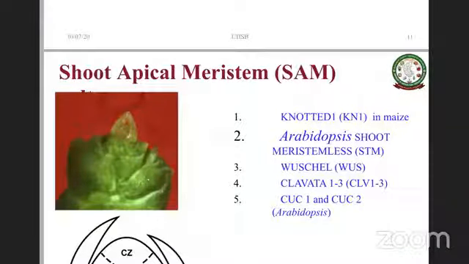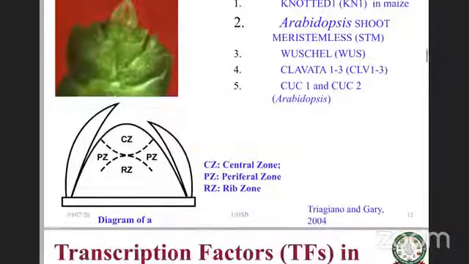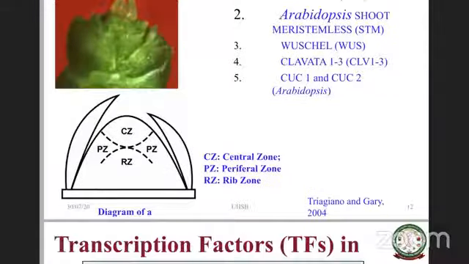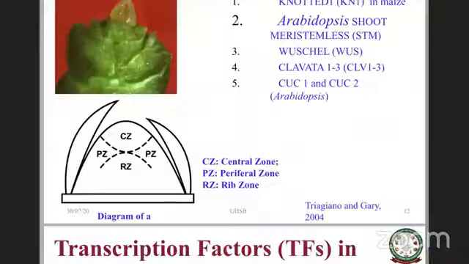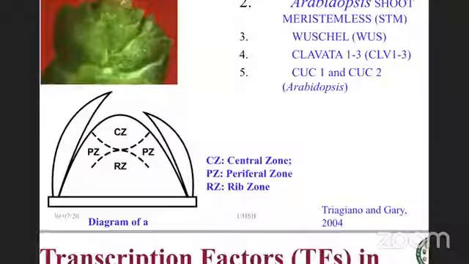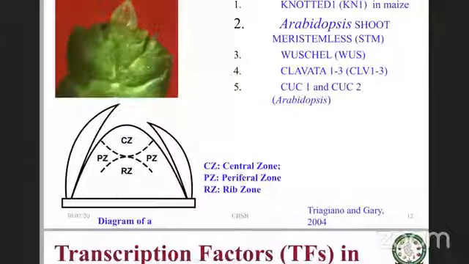If you take a close look at SAM, understanding this is important for micropropagation as well. It has a central zone, and then a rib zone below, exactly opposite to the central zone. Then you have peripheral zones on either side, and next to that, what you see are leaf primordia. These are all leaf primordia, right? So these leaf primordia have to initiate.